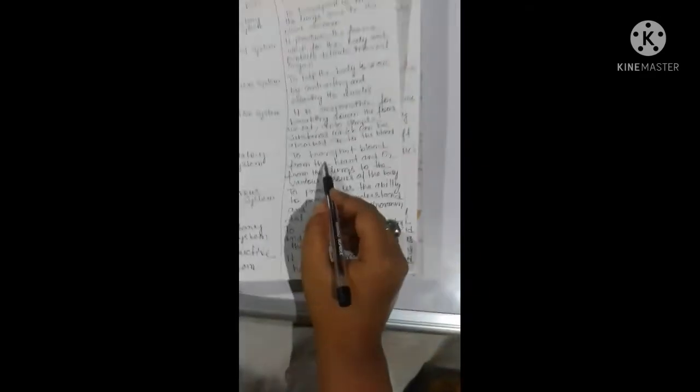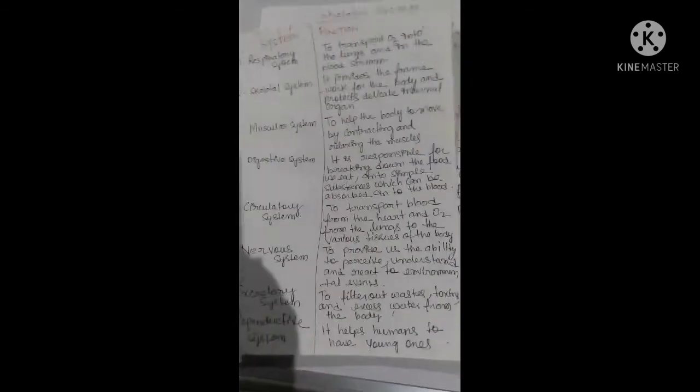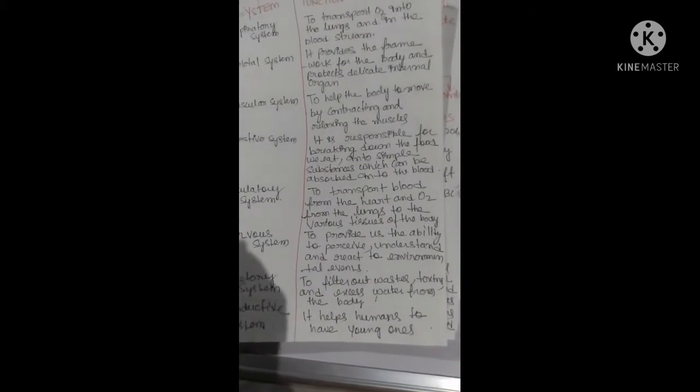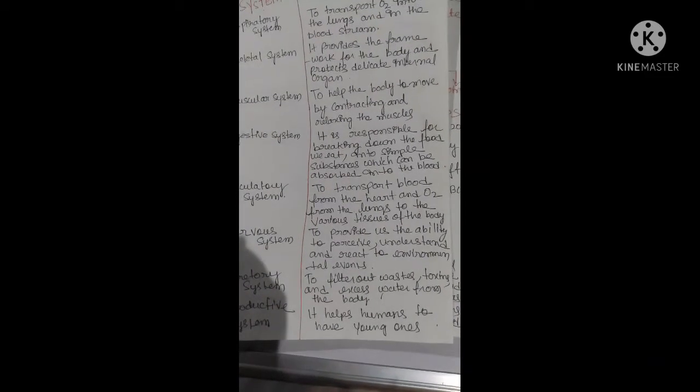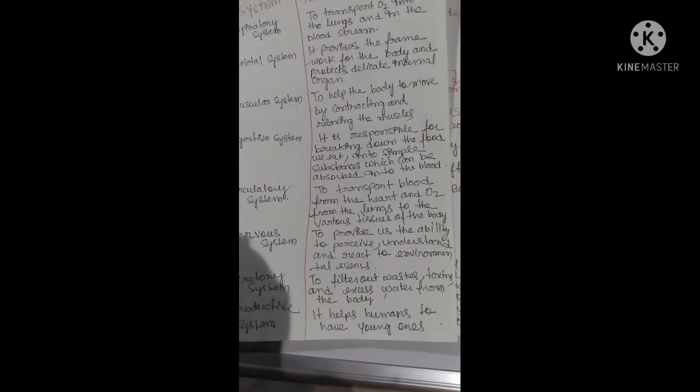Now the circulatory system is to transport blood from the heart. The heart is a pumping machine, which pumps the blood, and oxygen from the lungs to the various tissues of the body.